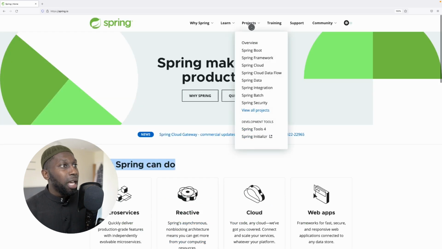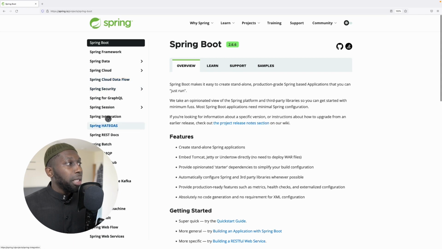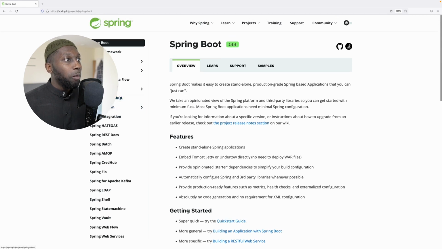Now, in here, you can see that they have projects, and the project that allows you to build microservices is Spring Boot, and also in combination with, for example, Spring Cloud, Spring Data for databases, security, and others. So let me navigate to Spring Boot. And here you can see the documentation. So you can learn about Spring Data, Spring Cloud, Session, Kafka, Vault for secrets management. So they have integration for everything.